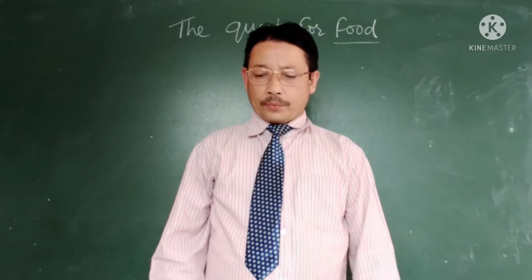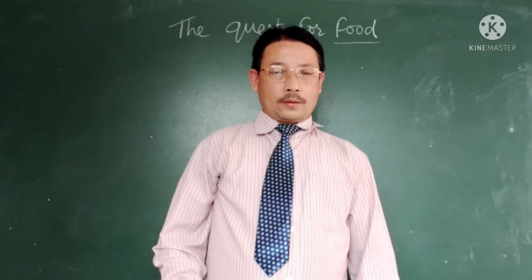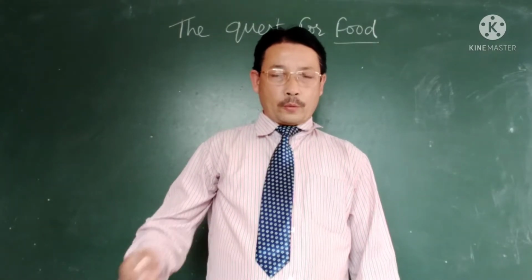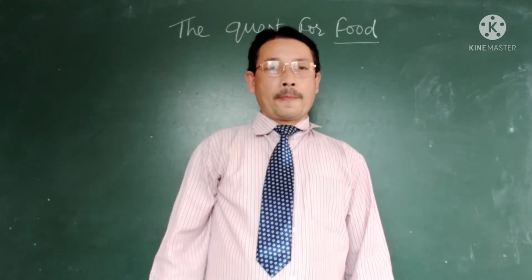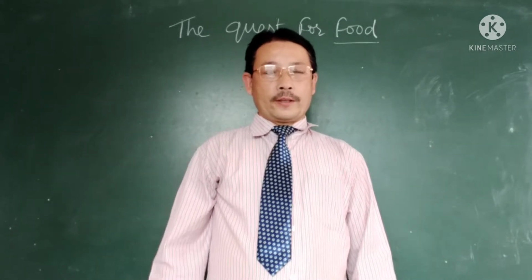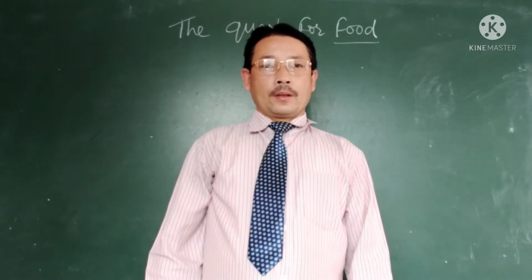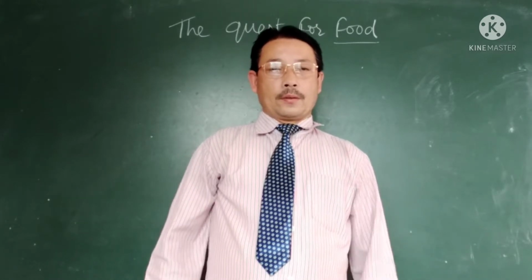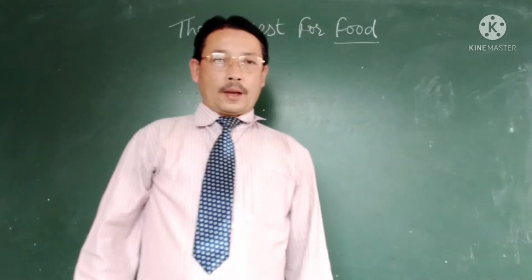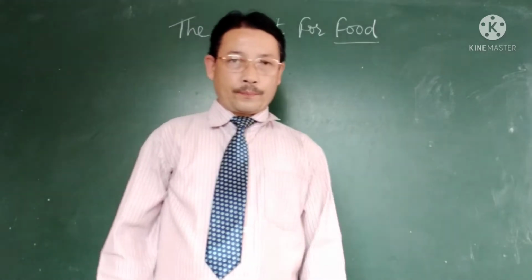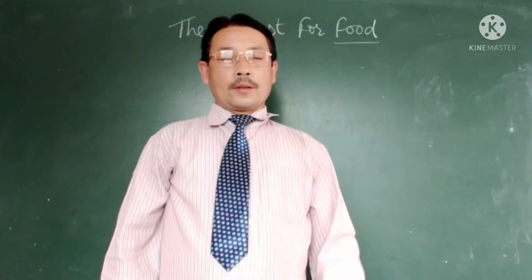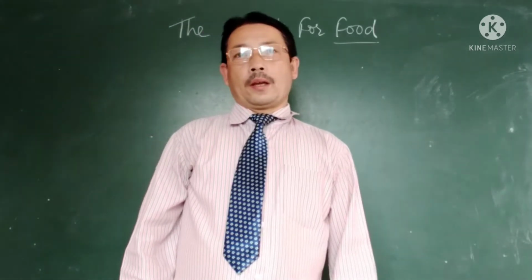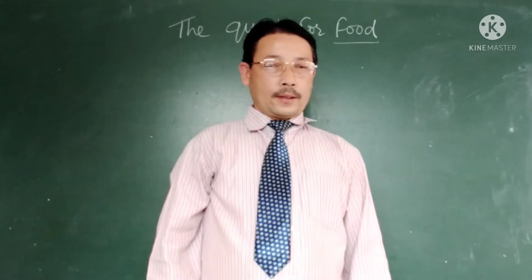Robinson Crusoe was going somewhere by ship, means he was on voyage, means journey. What happens? All of a sudden there was a big storm and his ship was broken, it was sinking, and he was left on an isolated island.